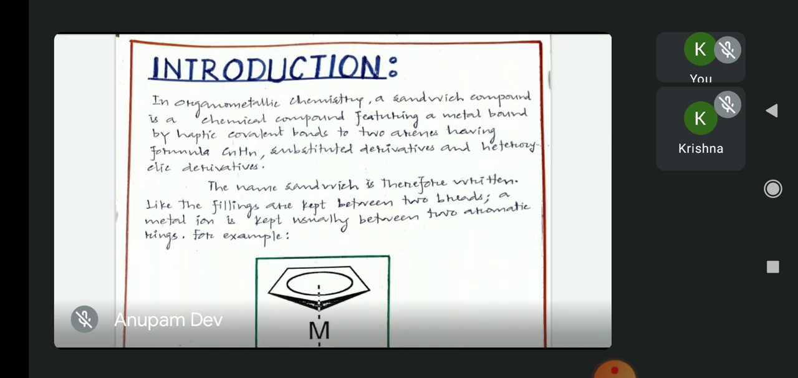So what is a sandwich compound? In organometallic chemistry, a sandwich compound is a chemical compound featuring a metal bound by haptic covalent bonds to two arenes having formula CnHn, substituted derivatives and heterocyclic derivatives.